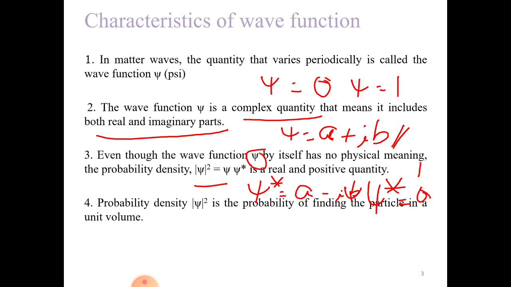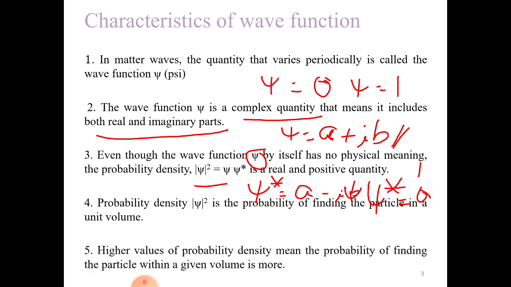The same probability density is also called the Max Born approximation. Max Born was a scientist who first interpreted using this probability density in the year 1926. But the basic function xi does not have any physical significance.